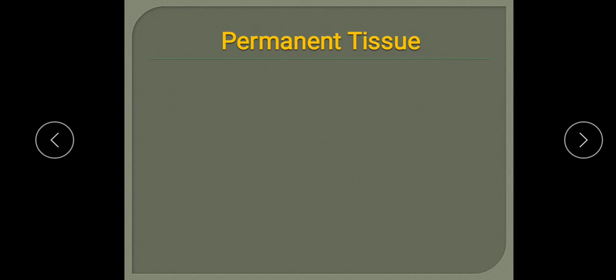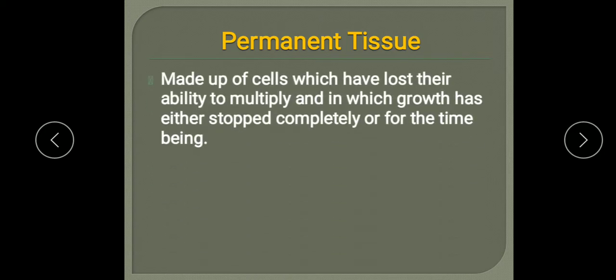Now we'll see the permanent tissue. What are permanent tissues? Permanent tissue is made up of cells which have lost their ability to multiply, meaning they do not divide further, and in which the growth has either stopped completely or for the time being. Either stopped completely or for the time being means when some damage is there, at that time new cells are formed in that region. So these are the permanent tissues. Now their cells may be dead or living, unlike meristem, where we have studied that only living cells are present.